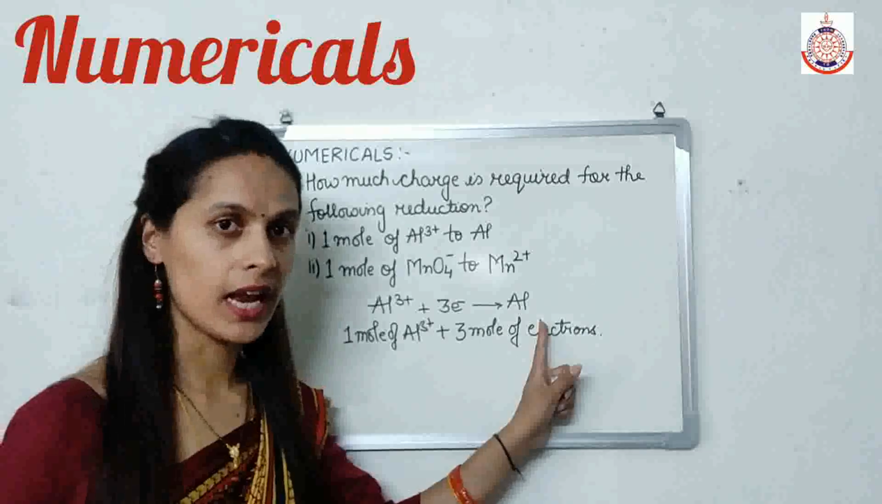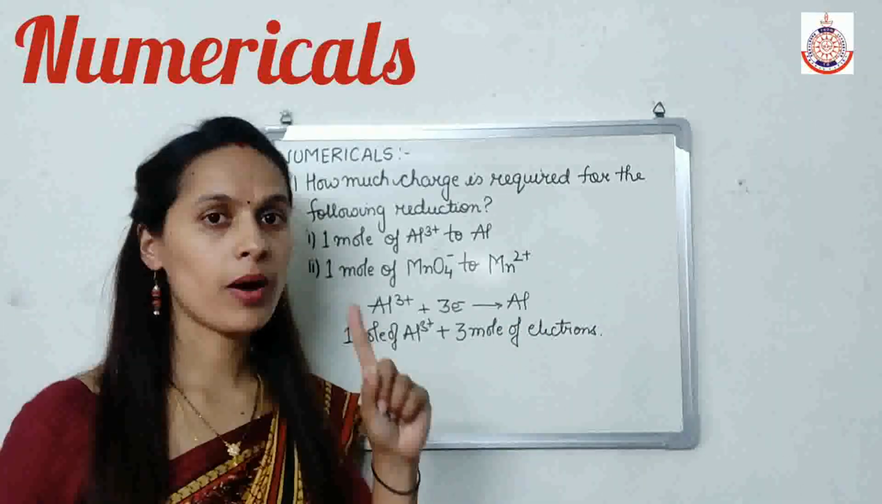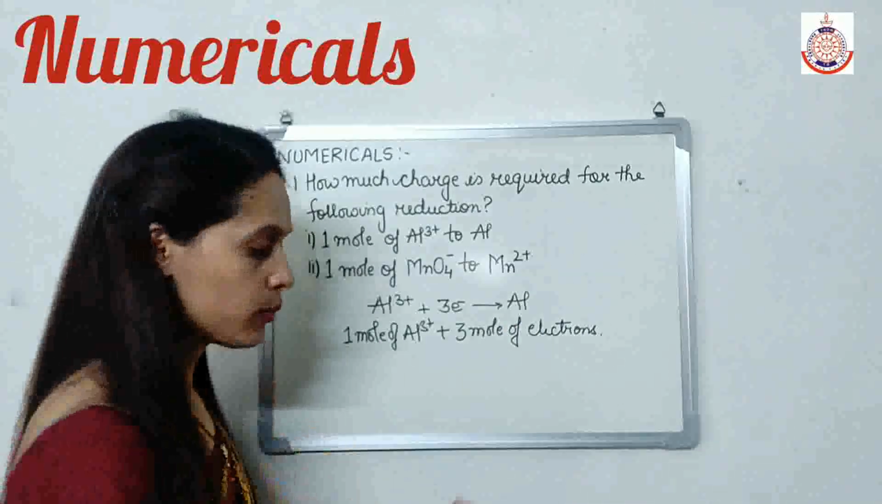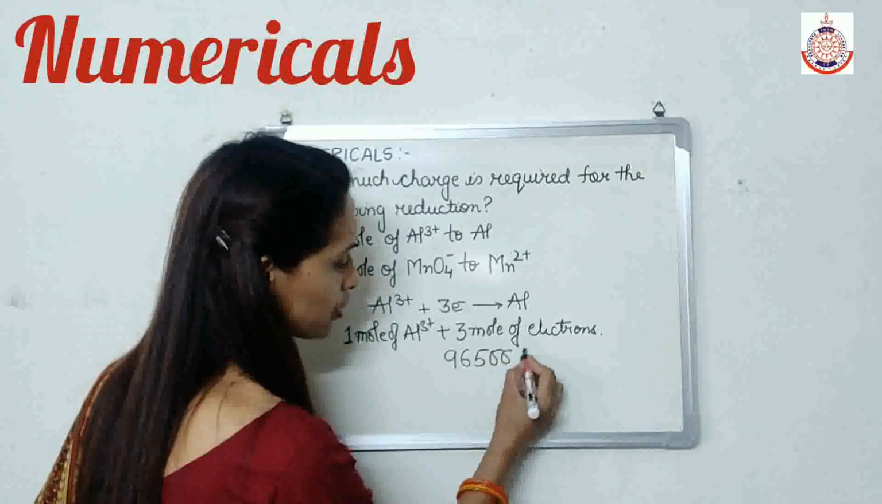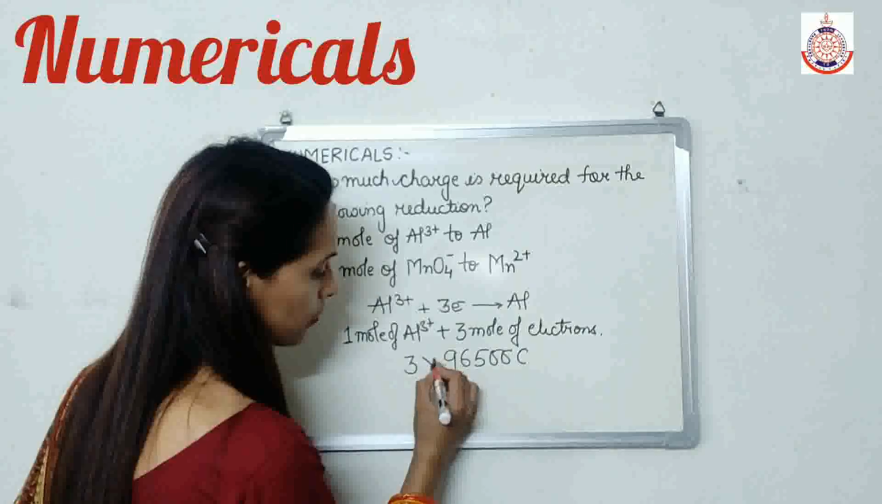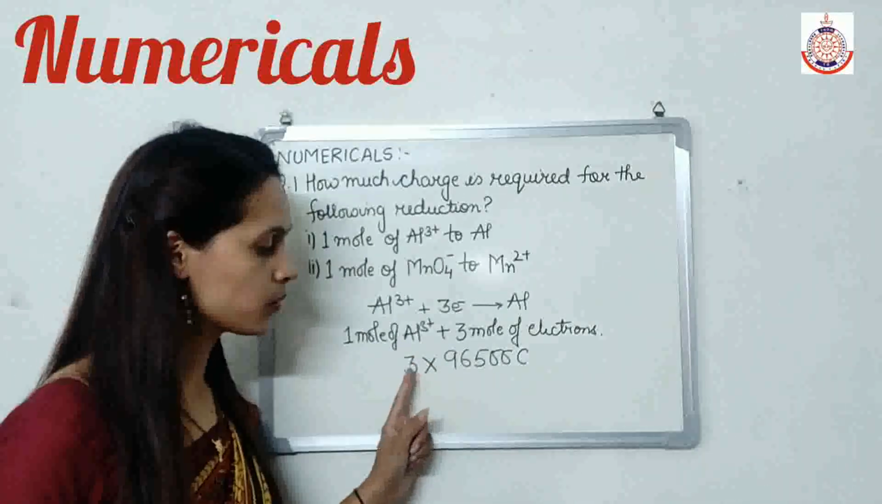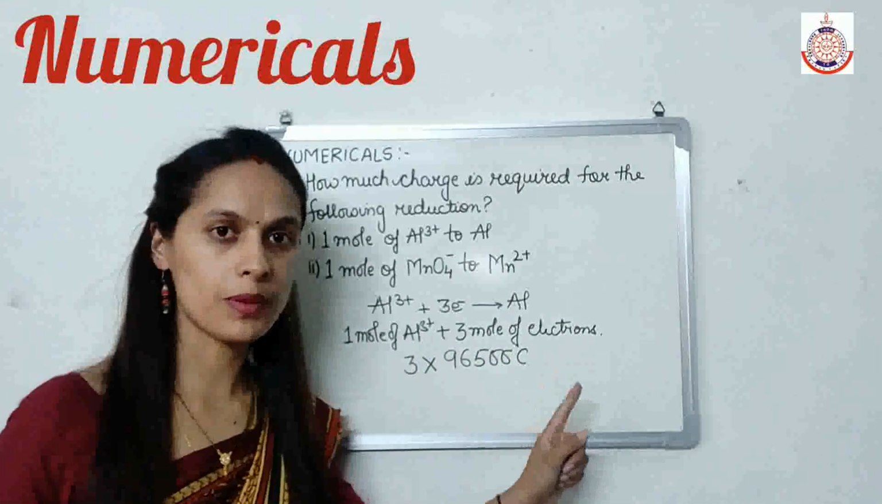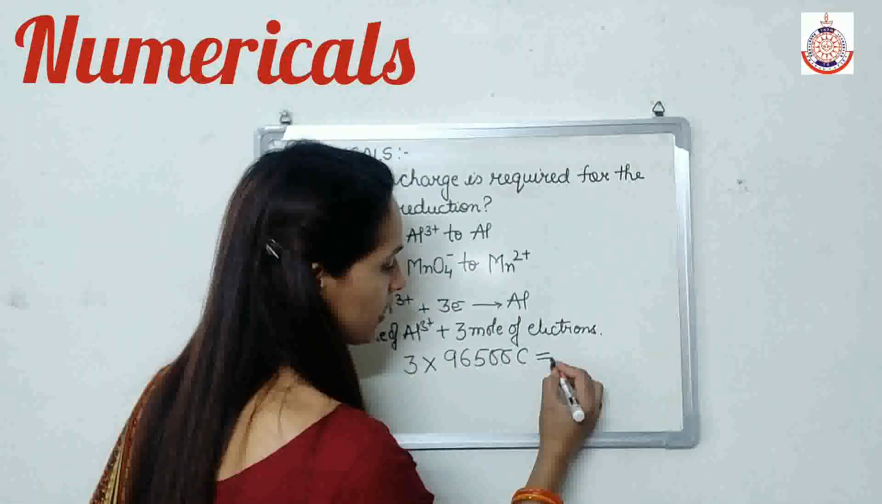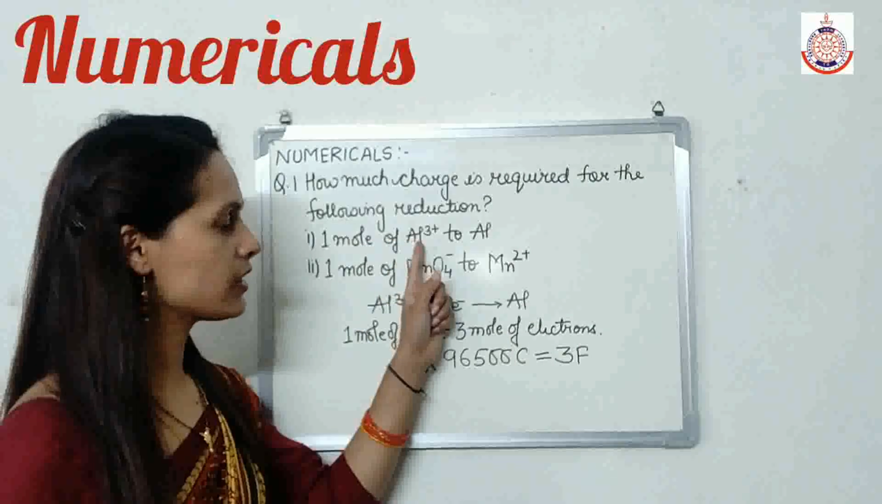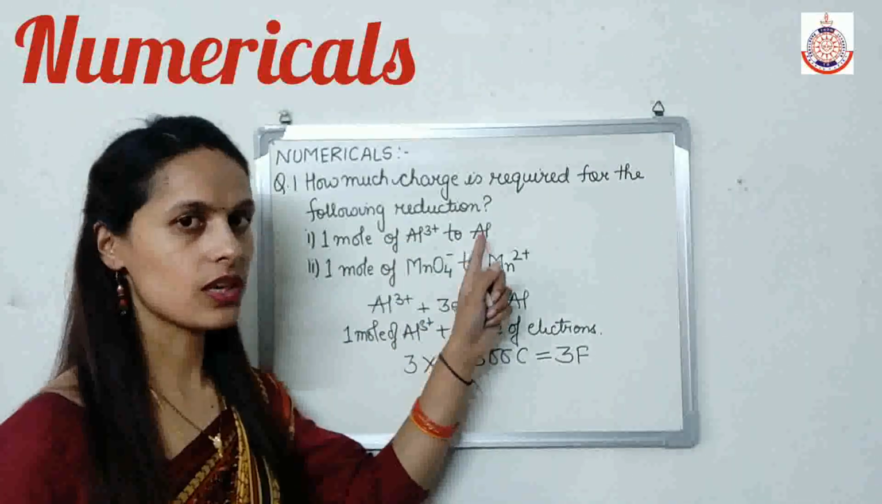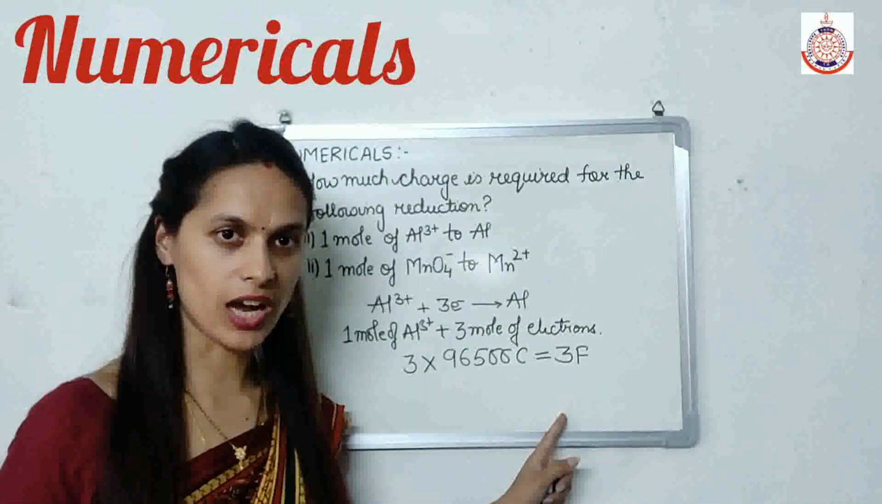and then it is converted into 1 mole of Al. And we know that 1 mole of electrons carries 96500 coulomb of charge, but here we require 3 moles of electrons, so the charge becomes 3 into 96500 coulomb, which we can write as 3 Faraday. So 1 mole of Al3+ to Al conversion requires 3 Faraday charge.